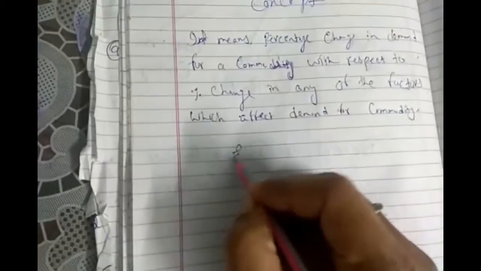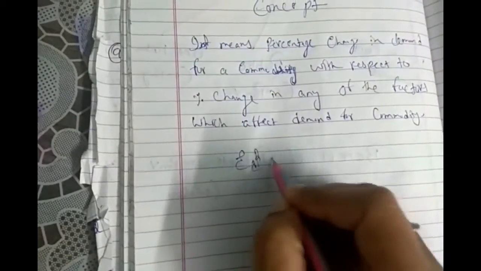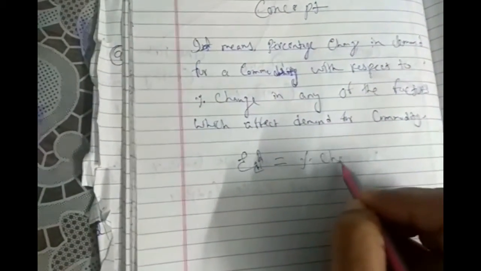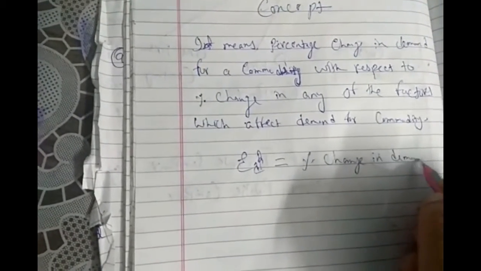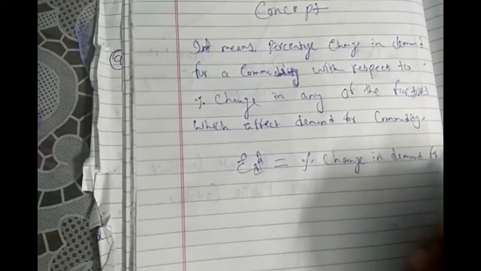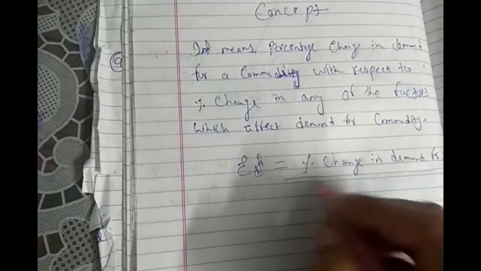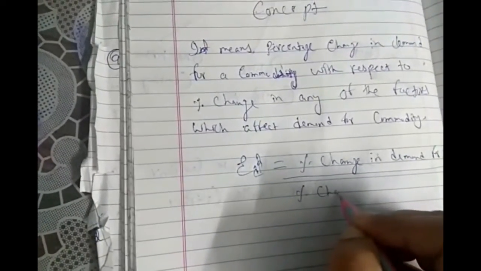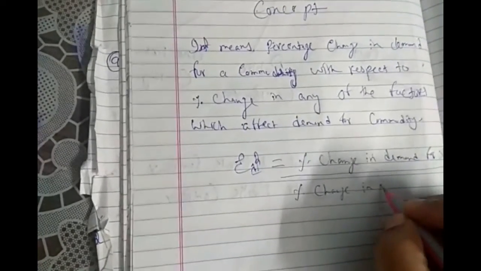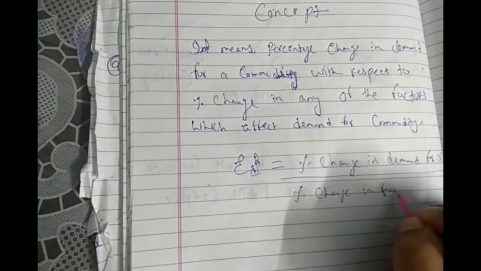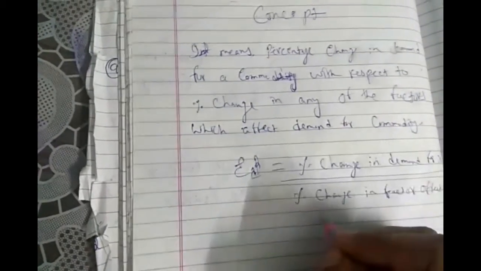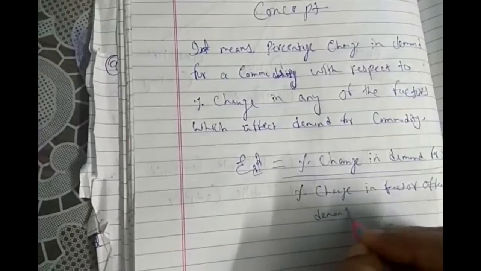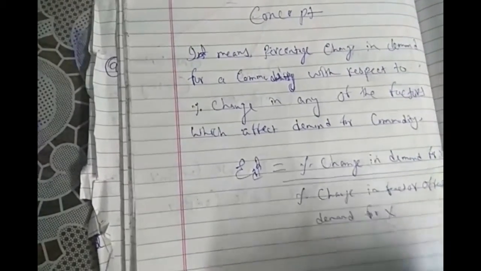We can conclude the formula for elasticity of demand, that is percentage change in demand for a commodity, suppose we take the commodity X, with respect to percentage change in the factor which affects the demand for good X. That is clear.